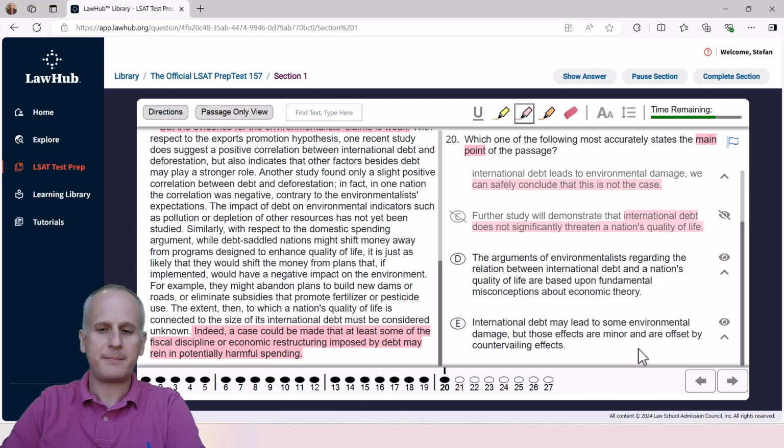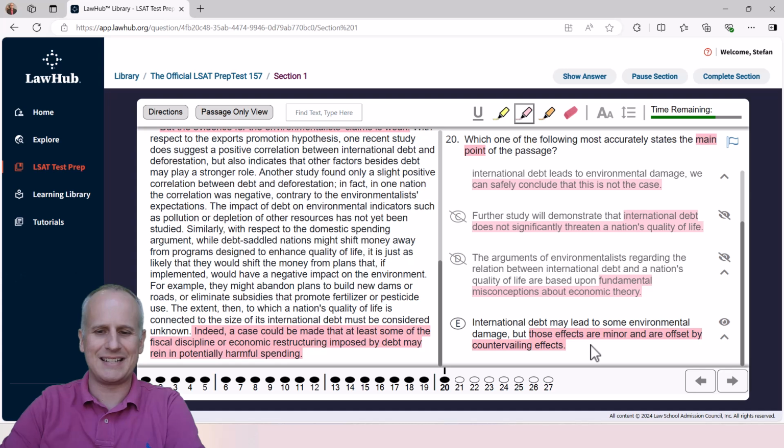Then choice D, the arguments of environmentalists regarding the relation between international debt and a nation's quality of life are based upon fundamental misconceptions about economic theory. No, it's not like they don't understand economics at all. That's another extreme statement that we can eliminate choice D for. And then choice E, international debt may lead to some environmental damage, but those effects are minor and are offset by countervailing effects.